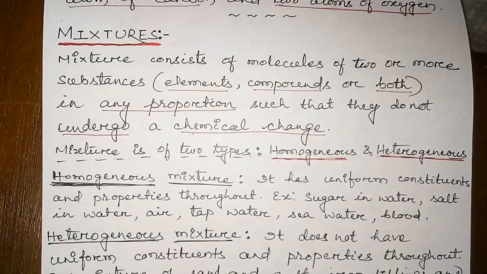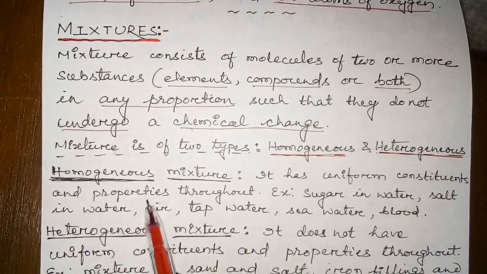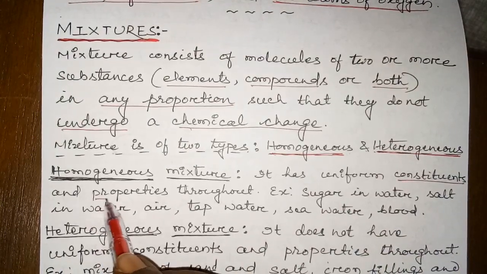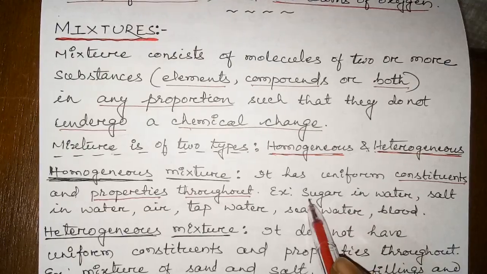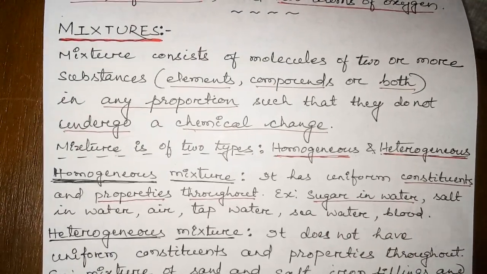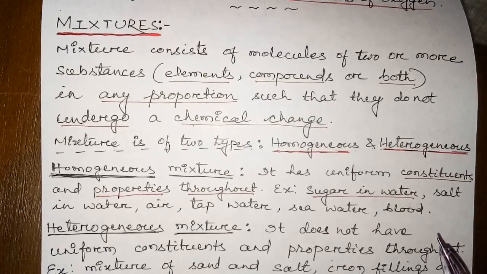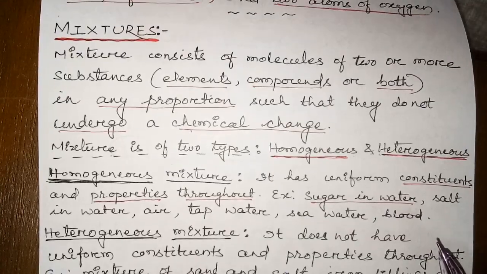Clear? What is a homogeneous mixture? It has uniform constituents and properties throughout. Understood? It has uniform constituents and properties throughout. For example, sugar in water. After dissolving sugar crystals in water, from wherever you take a sample of the sugar solution, you will have the sweet taste.